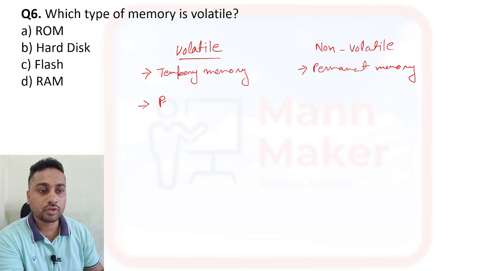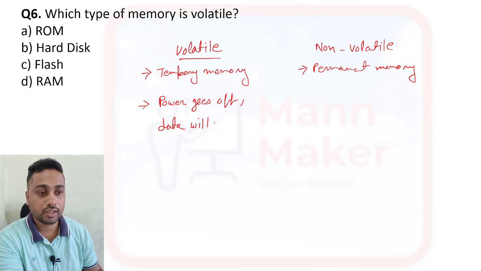All right. So temporary memory, volatile memory means what? Once the power goes off, your data will be lost.